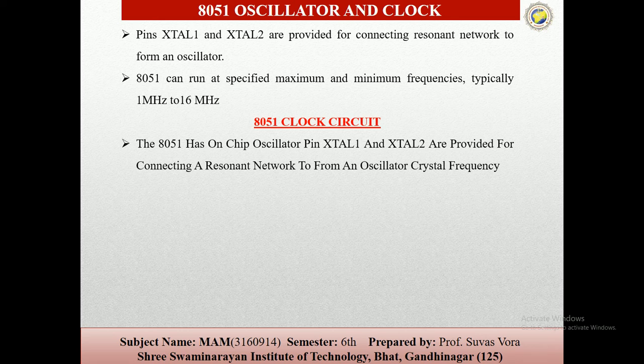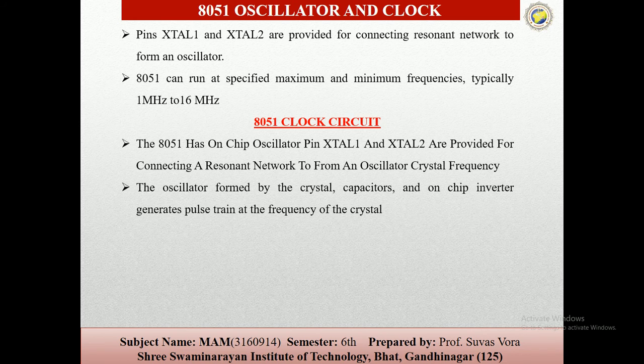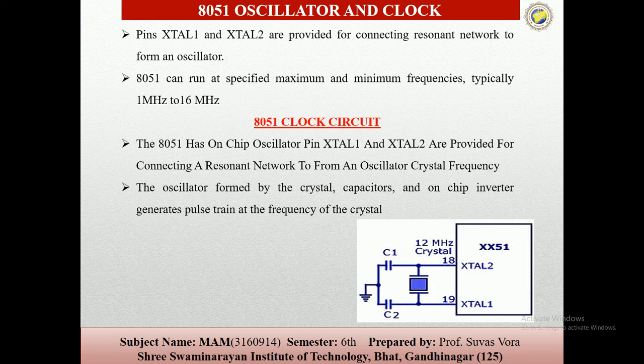A ceramic resonator may be used as a low cost alternative to the crystal resonator, but due to the decrease in frequency stability and accuracy, these resonators are not preferred for high speed serial data communication with the systems. You can see here two capacitors are connected, and between these two the crystal will be put. The clock frequency is essentially the smallest interval of time within the microcontroller, called the pulse.